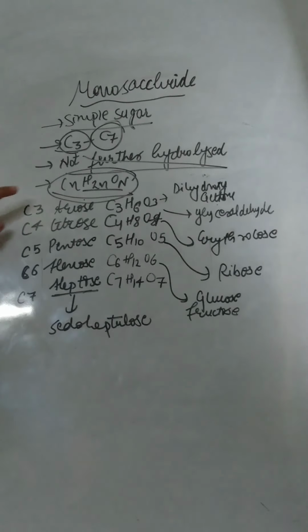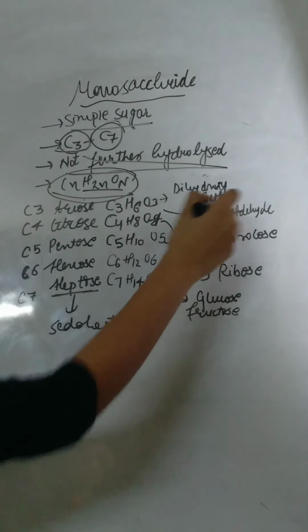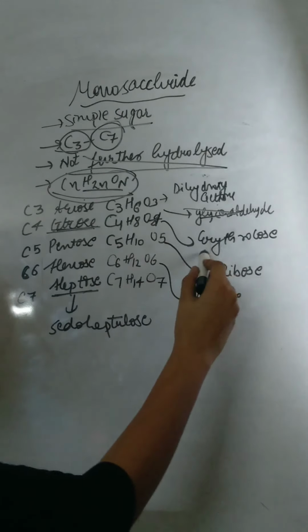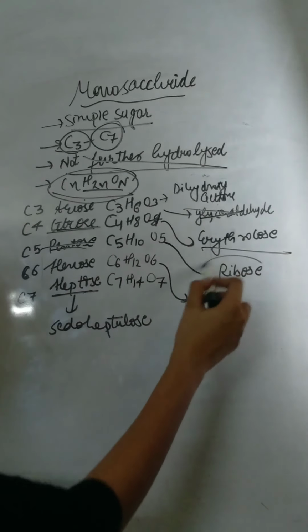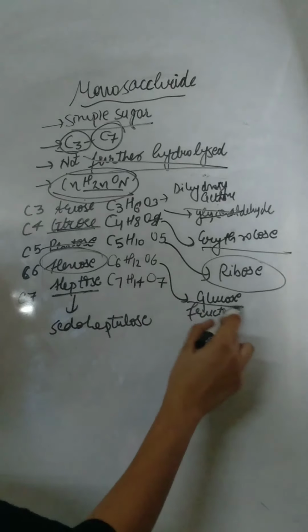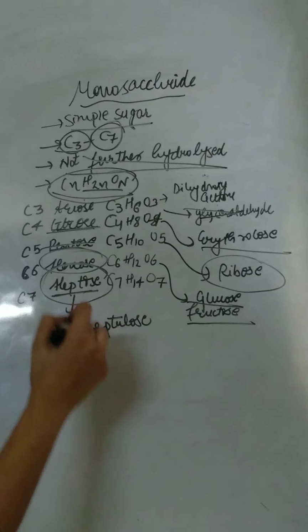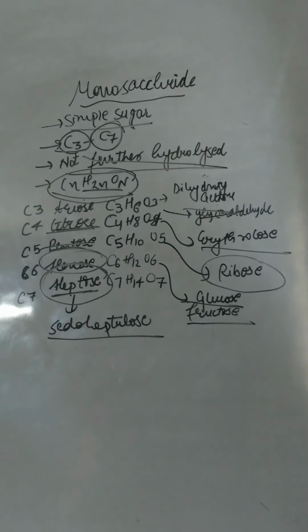So examples of triose sugar are dihydroxyacetone and glyceraldehyde. Example of tetrose sugar is erythrulose. Pentose sugar is ribose. Hexose sugars are glucose and fructose, while heptose sugar is pseudoheptulose.